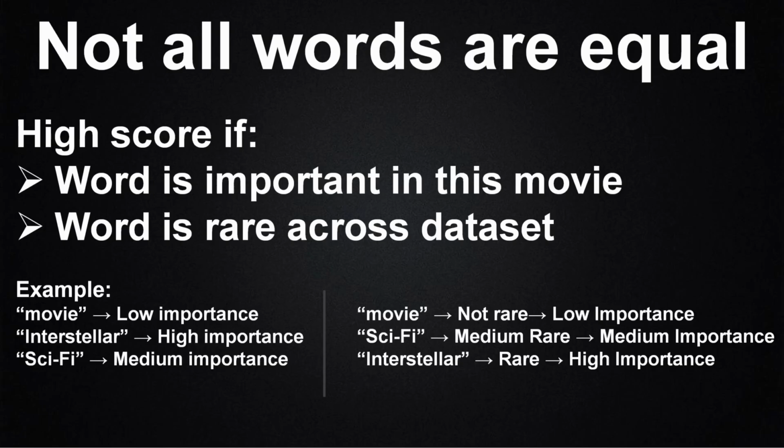Very common, very generic, very useless. Now take a word like interstellar. Much rarer, much more dramatic, much more helpful for search. And then we have a word like sci-fi, somewhere in the middle. Not super rare, not super common. TF-IDF acts like a spotlight operator. Common words stay in the dark. Specific words get full cinematic lighting.